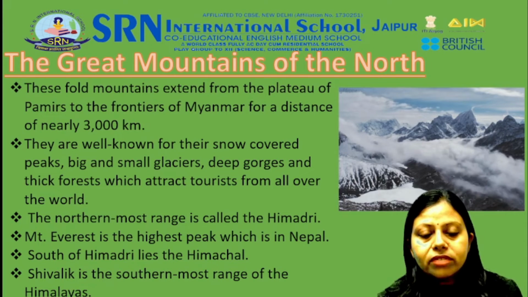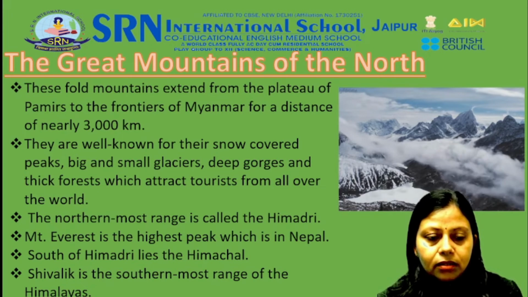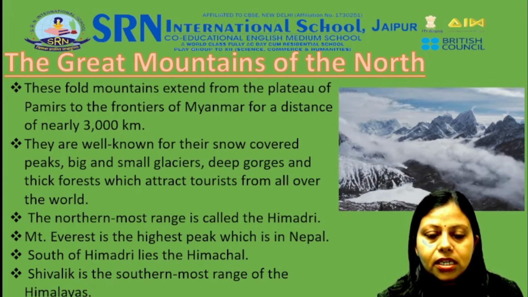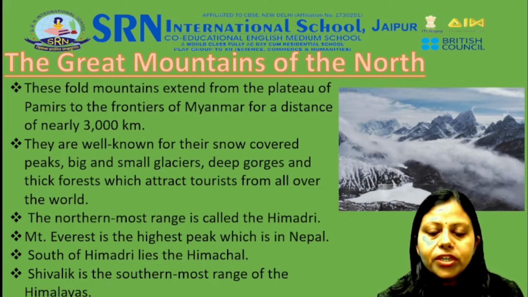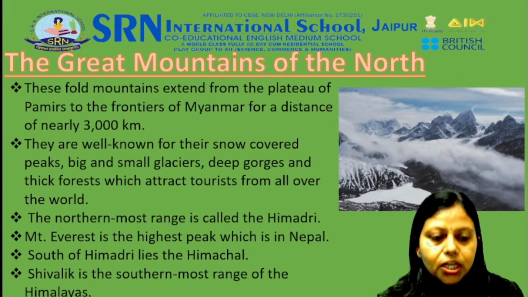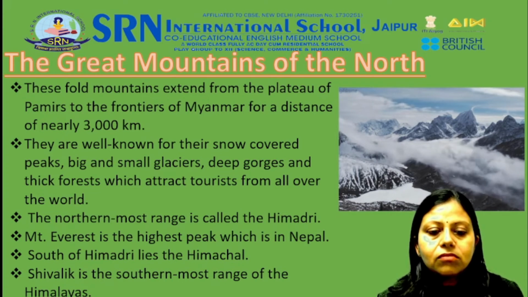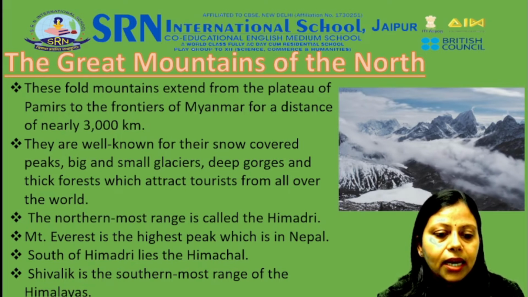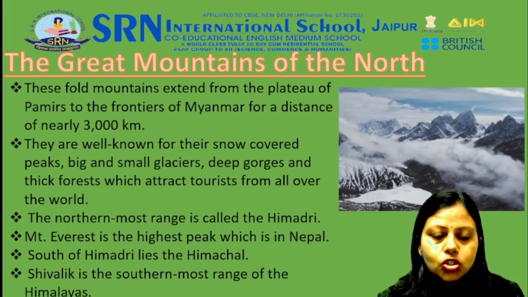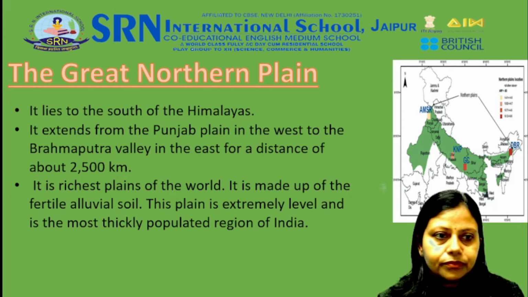The northernmost range is called the Himadri. Mount Everest is the highest peak, which is in Nepal. South of Himadri lies the Himachal, and Shivalik is the southernmost range of the Himalayas.